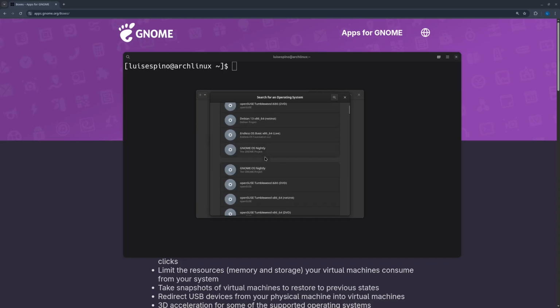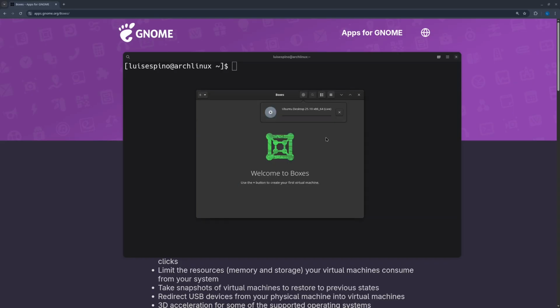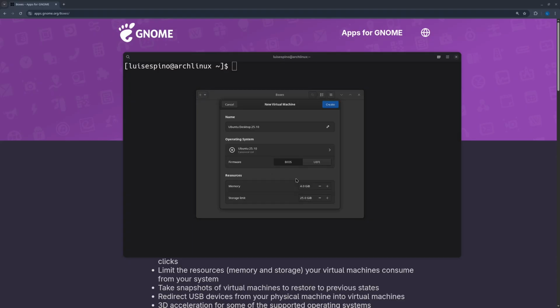We press the plus button, see the catalog, and select Ubuntu. The Ubuntu release we selected was 25.10, which weighs more than 5 gigabytes. Ubuntu is the most well-known Linux distribution, although in recent releases its performance has declined, as you can see in the top card. We configure the virtual machine.